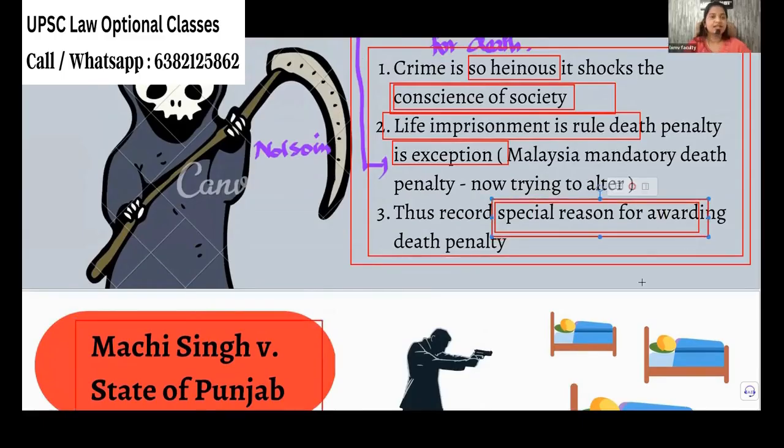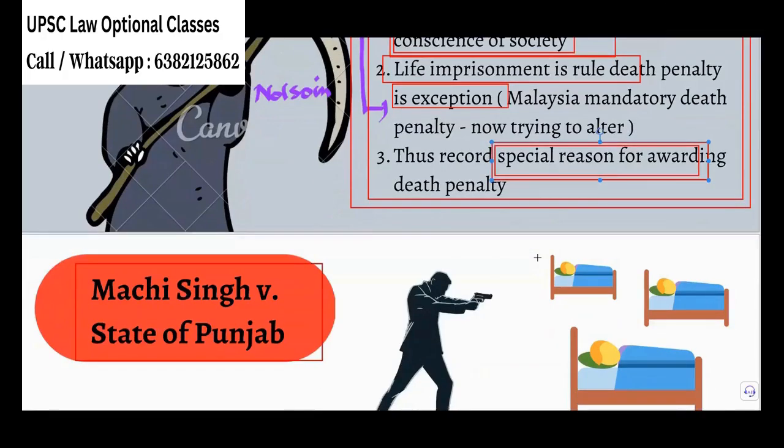Yes, right. See, if Karthik is a judge and he wants to give punishment to someone, and he wants to give death penalty, he cannot write like death penalty is awarded to him, hang him till death. Only that is not enough. He has to mention the special reason why he is giving death penalty. He has committed such a huge crime, the entire society is shocked because of his crime, so I am giving death penalty. That special reason they have to mention. Okay, that's the last line. Okay, ma'am. Thank you.